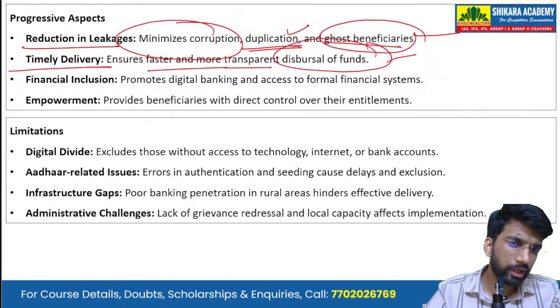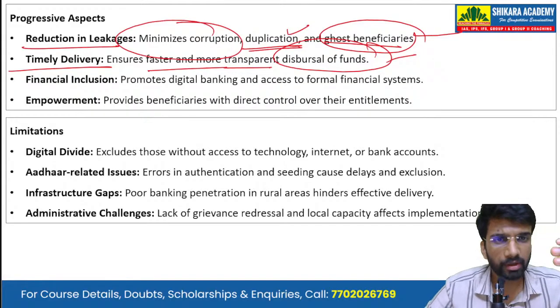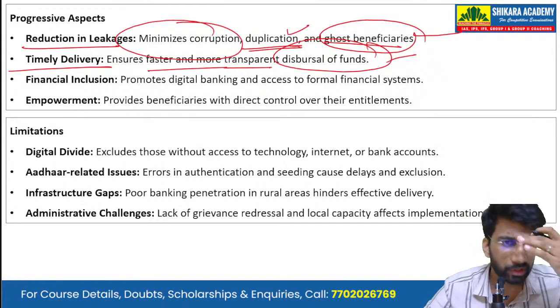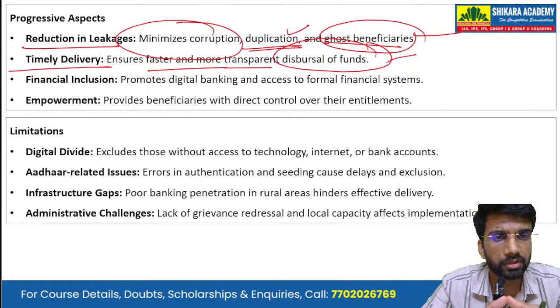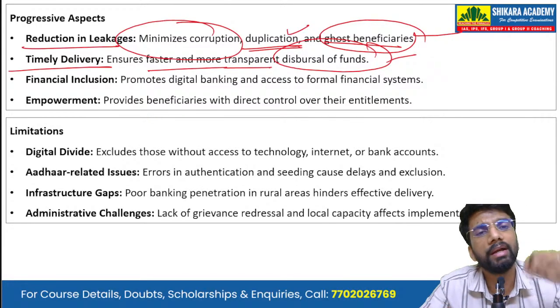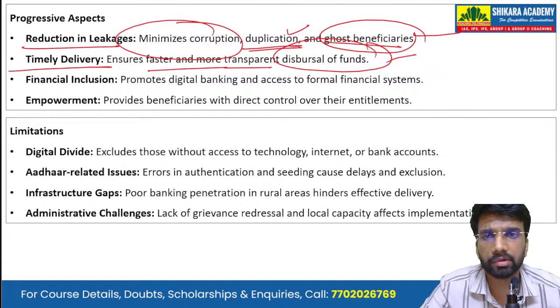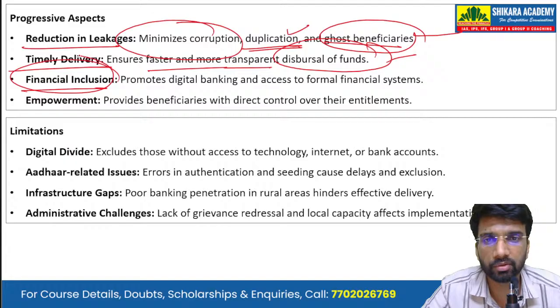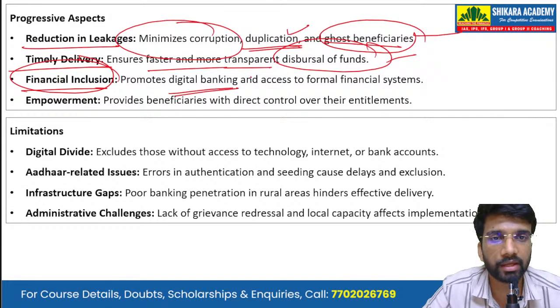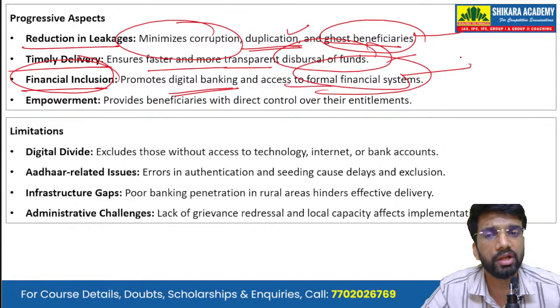So no intermediaries are there, no middlemen are there. The funds that are allocated directly from the central government or the state government go directly into the bank accounts. Then there is financial inclusion. It promotes digital banking and access to the formal financial systems.